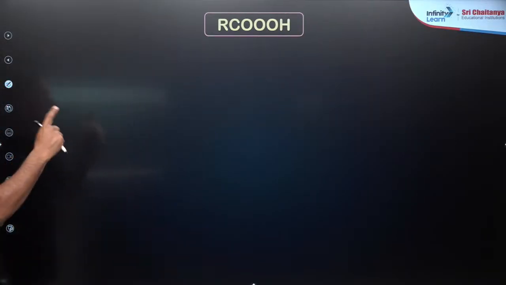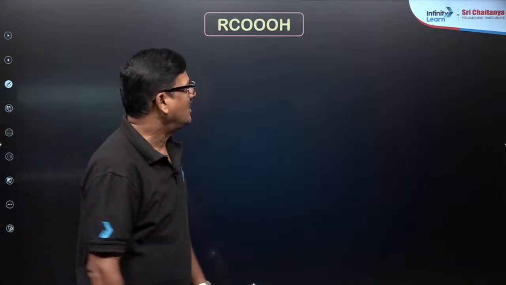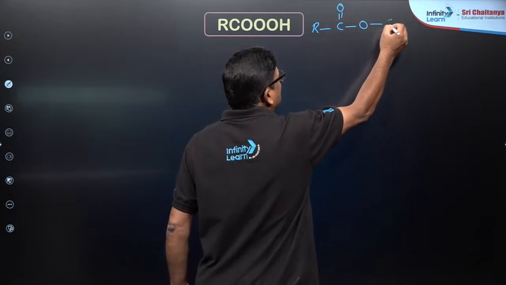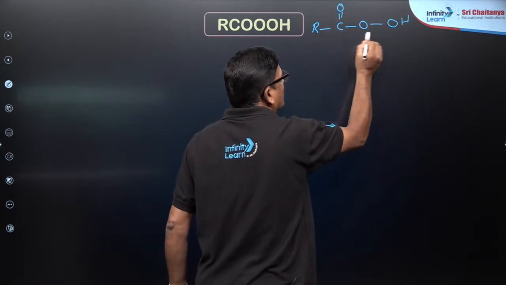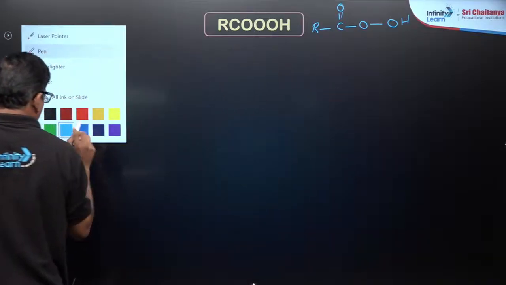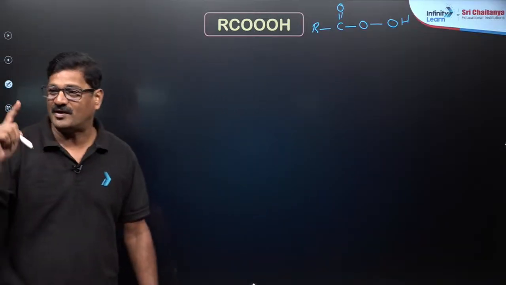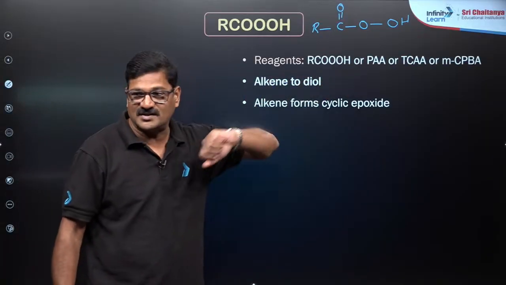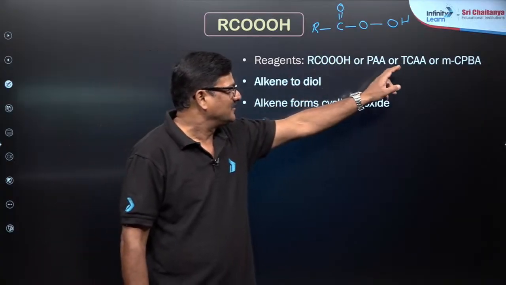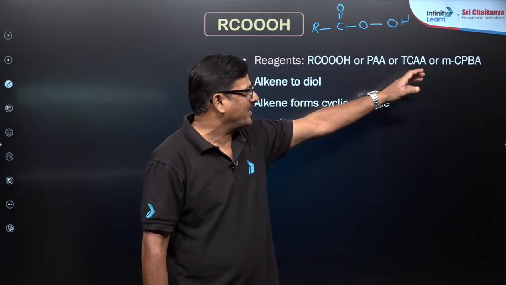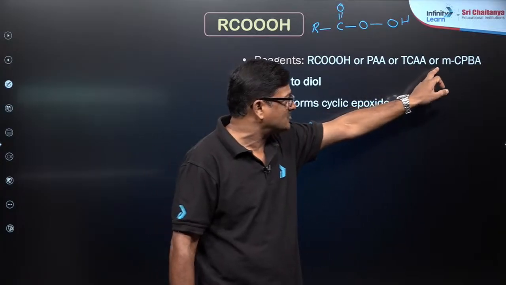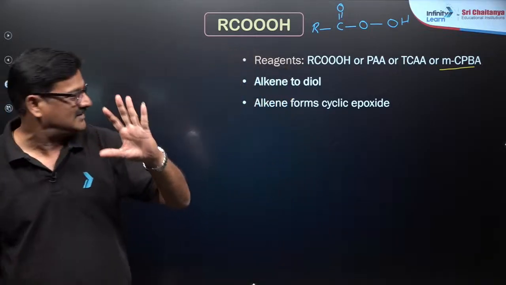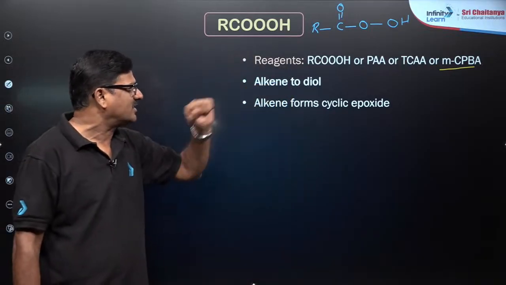RCOOH, peroxo acid, R C double bond O, and here you are going to have a peroxy bond. This is your peroxy bond. It looks like a carboxylic group, it is a peroxy carboxylic group, and you can use peroxoacetic acid, peroxotrichloroacetic acid, and MCPBA. This is very, very important. Metachloroperoxobenzoic acid converts alkene to diol.